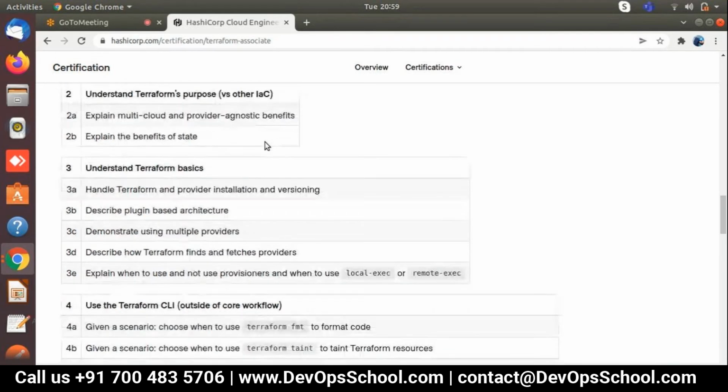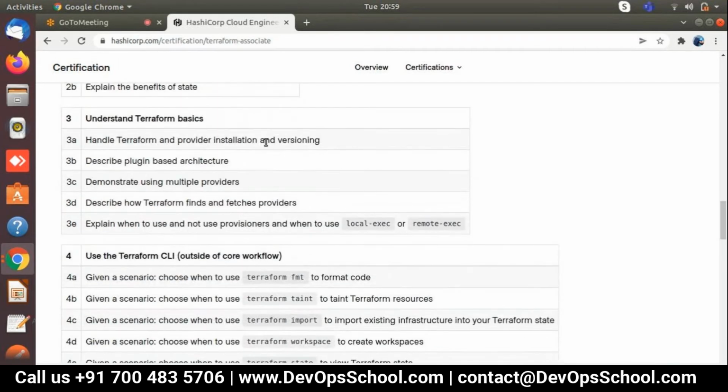The third topic is understanding Terraform basics. Really important. Handle Terraform and provider installation and versioning. Whenever I start my first session, we'll install Terraform on every user's laptop. That helps you go ahead and deploy resources.